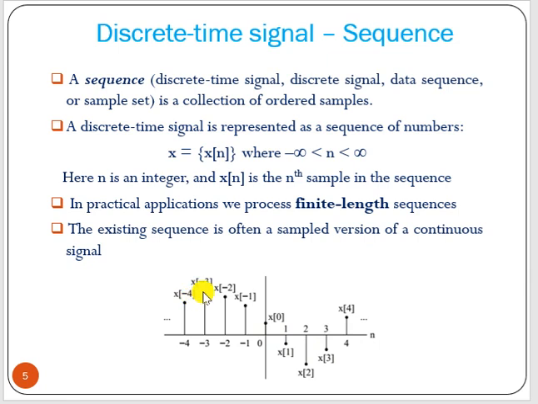If you connect the dots, you will get an analog signal, and it is sampled between 0 and 1, 1 and 2, 2 and 3. We have the sampling interval or sampling time. So this is x0, x1, x2, x3, x4, and on the left hand side -1, -2, -3, -4. This is just like a graph. 0 is the origin. On the right hand side are the positive values 1, 2, 3, 4, and on the left hand side -1, -2, -3, -4. Just remember this point.